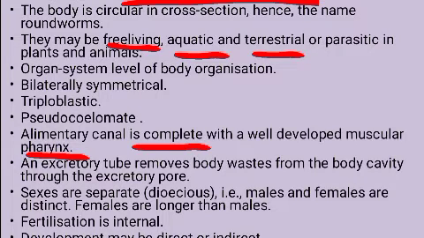Sexes are separate, that means dioecious or sexual dimorphism is seen. We can differentiate the male and the female sexes. Distinct male and female organisms are there. Normally the females will be longer than the males. Males will be a little shorter.